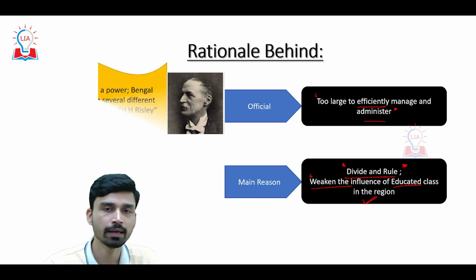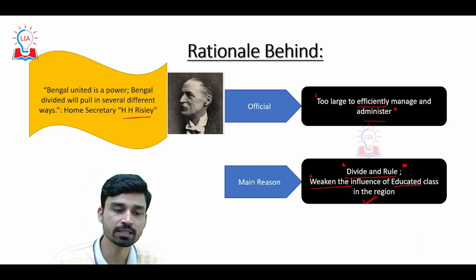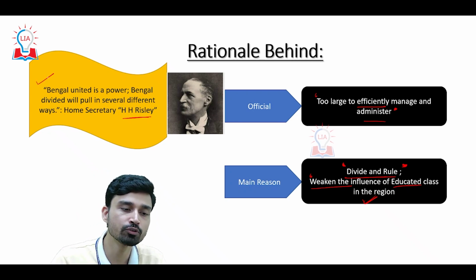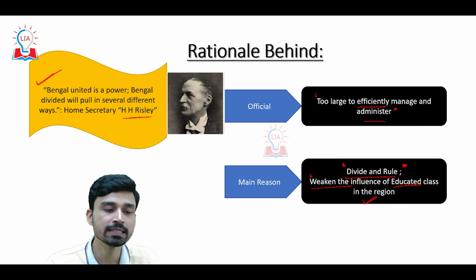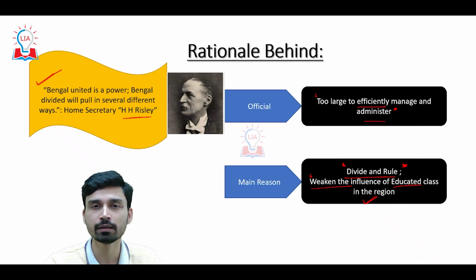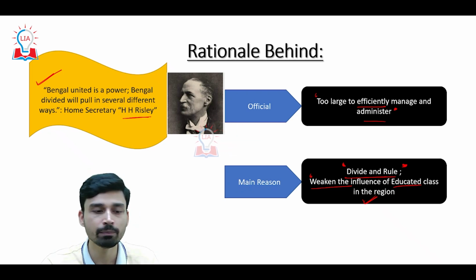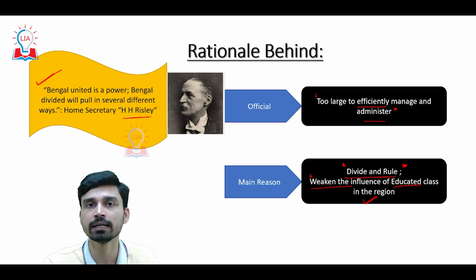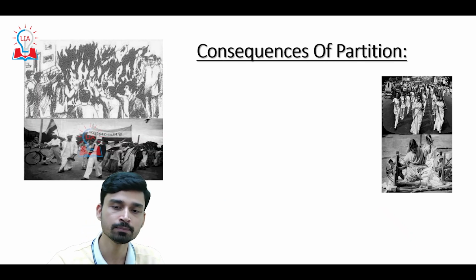And overall, the partition of Bengal was also hinted at by H.S. Risley, who was the Home Secretary at that time, and in 1904 he gave a statement that Bengal united is a power, Bengal divided will pull in several different ways. That means if Bengal is united, the whole force of Bengal will be against the British government, and if we divide Bengal, then different religions, different groups, different areas of Bengal will pull in several different directions, and thus the single front developing against the British will be significantly weakened. So that was the main reason why the partition of Bengal was carried out.